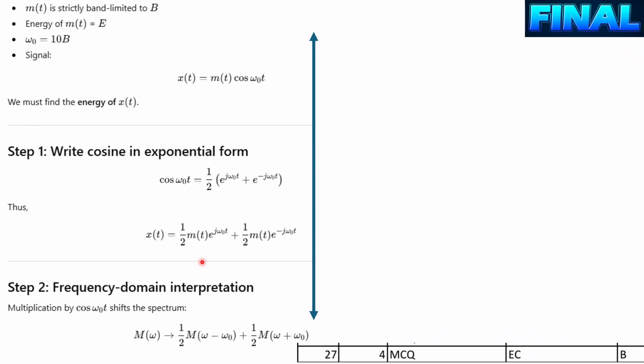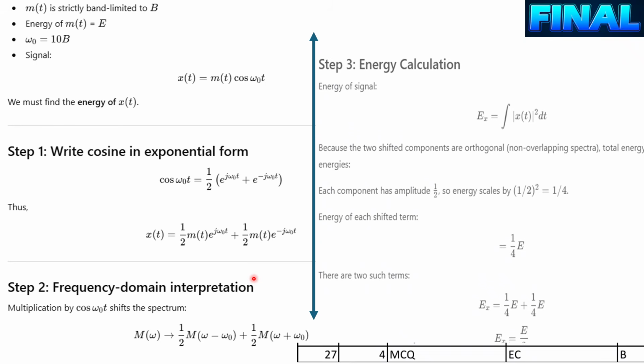Here, if you check, using the frequency domain interpretation, we can write X(omega) will be half of M(omega minus omega naught), by the frequency shifting property, and half of M(omega plus omega naught), right? So now we got it, and if we want to get the integration over this, it will be half of half of M of omega minus omega naught, squared. So that will be the energy, right?